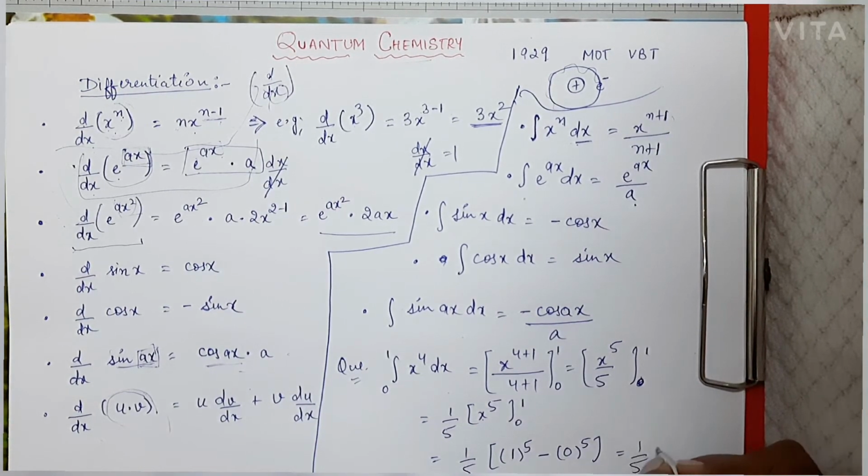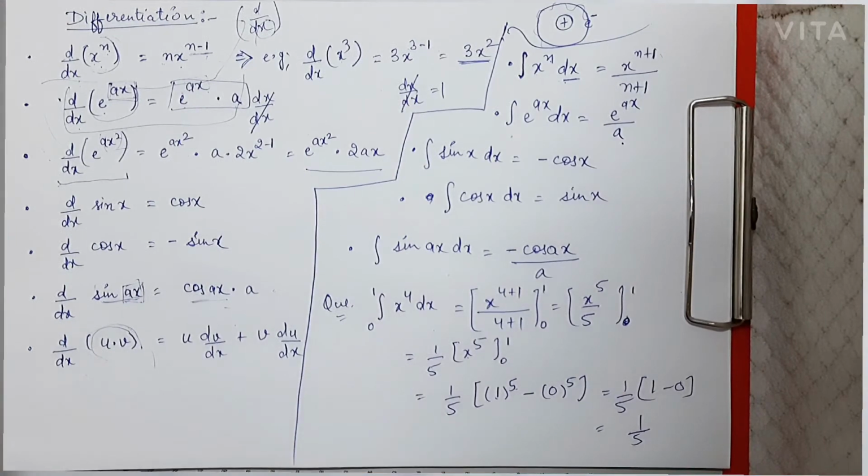So it will be 1 by 5 in the bracket. 1 to the power 5 will be 1 minus 0. So it will be 1 by 5. So this way, if they are giving the limits, then you just have to solve the way you always solve, and then at the end you put the limits, that is upper limit minus lower limit, and you will get your answer.